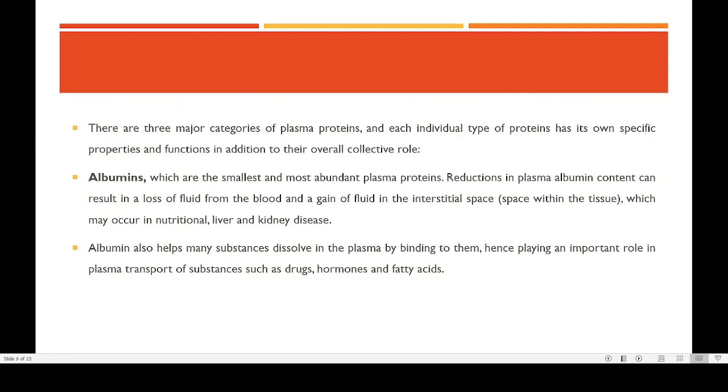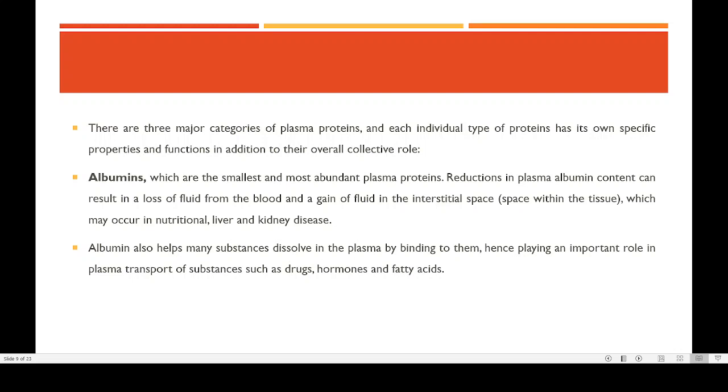Now coming to the blood, we have 3 basic types of proteins. One is albumin, which is the smallest and the most abundant type of plasma protein. Importantly, any reduction in albumin content can result in loss of fluid from the blood and a gain of fluid in the interstitial spaces. That is, if the amount of albumin decreases in the blood vessel, more water will be moving into the tissue spaces, out of the blood vessel.